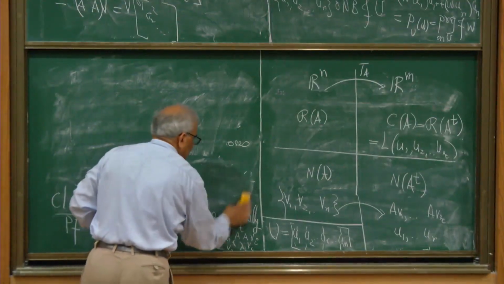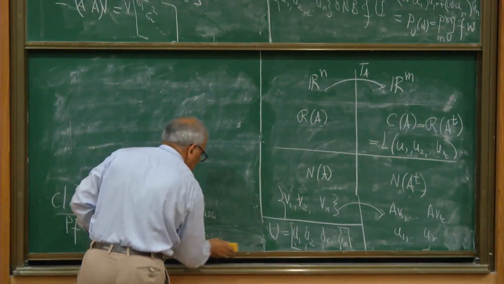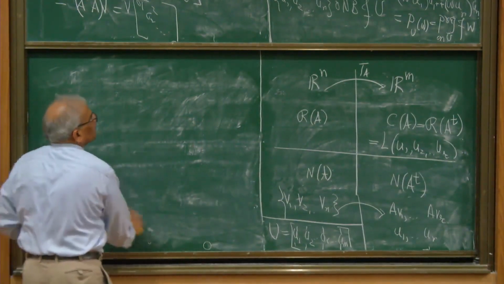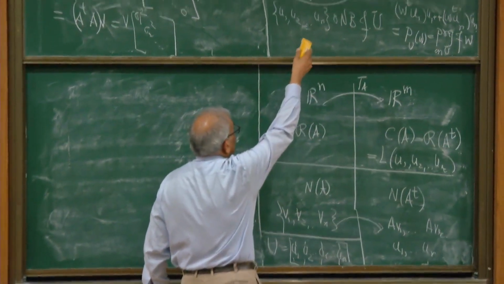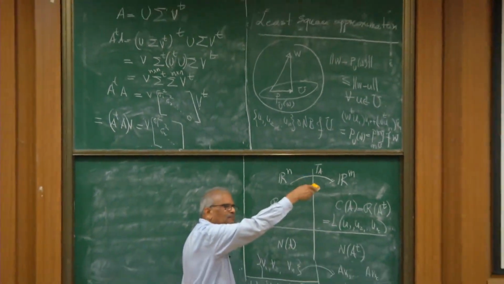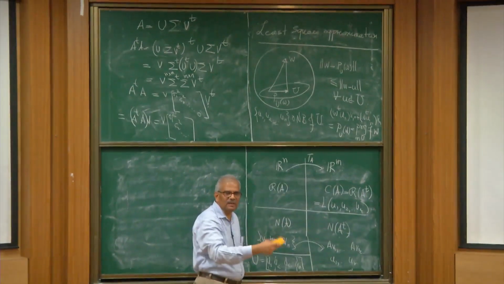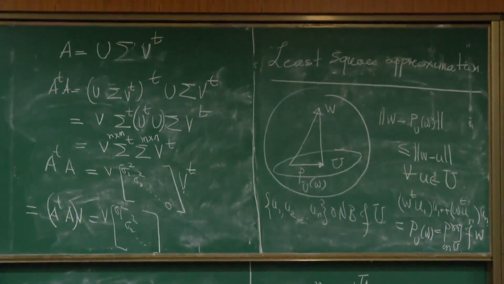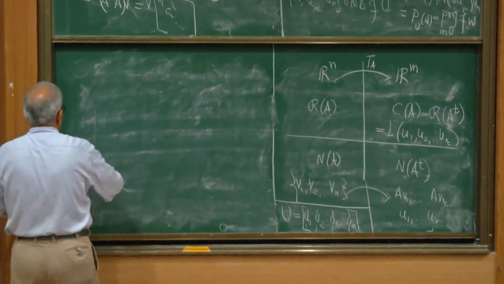Because of lack of time, I will leave that. This follows from Pythagoras theorem. The reason is that if I take the difference of W and the projected vector, it is perpendicular to U. That is the reason. You apply Pythagoras theorem to get that inequality. Because of lack of time, I'll skip that and come to the application.